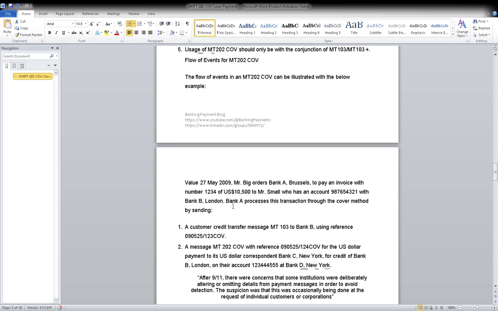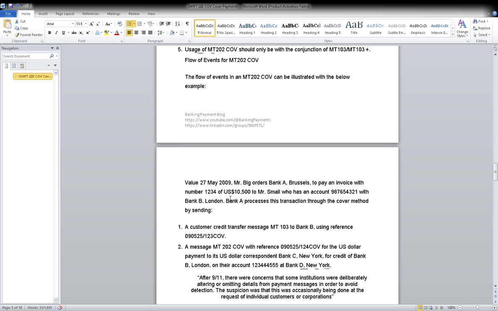Free format message is used for communication between banks when there is no other standardized message form available. If there is no proper information, then simple text you can put it and send it. It can be used for various purposes such as inquiry, additional information, transaction requests, general information, transaction inquiries, like that.